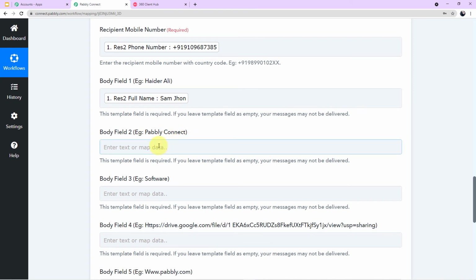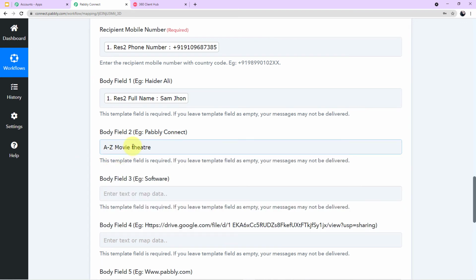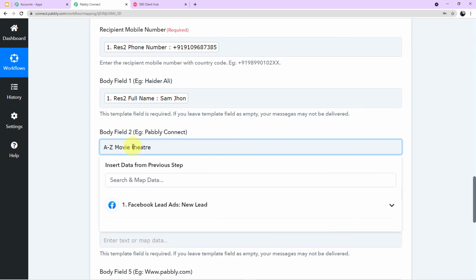So here we have to write the name of our movie theater, which is A to Z movie theater. Let me correct it.